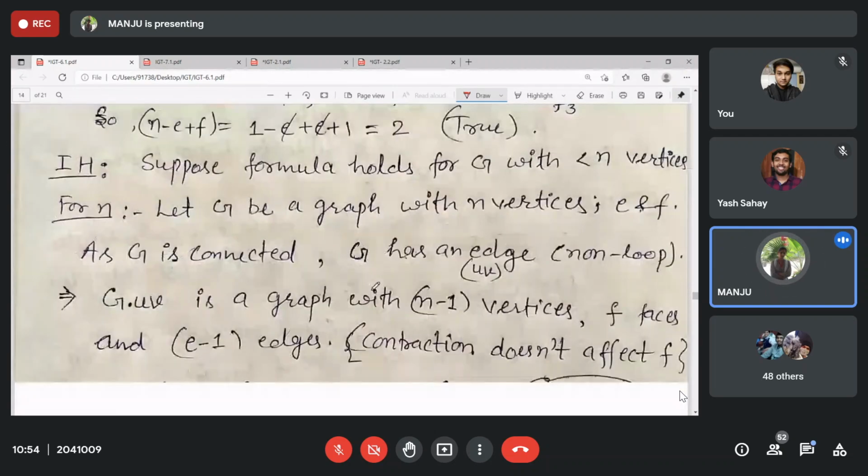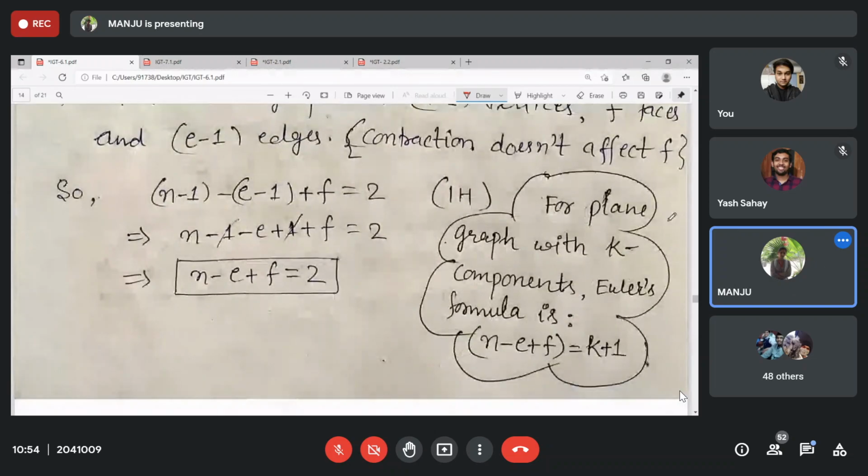Then we proved this one. For a plane graph with K components, it is K plus 1. And for a connected graph, you have N minus E plus F is equal to 2. That is 1 plus 1.